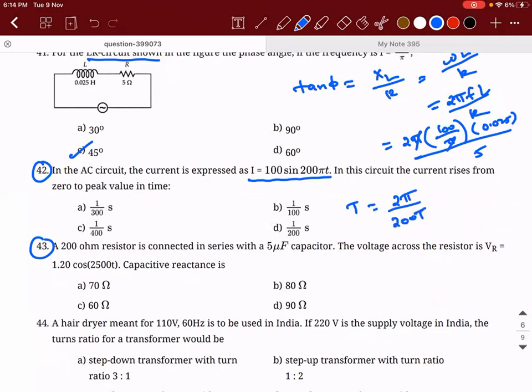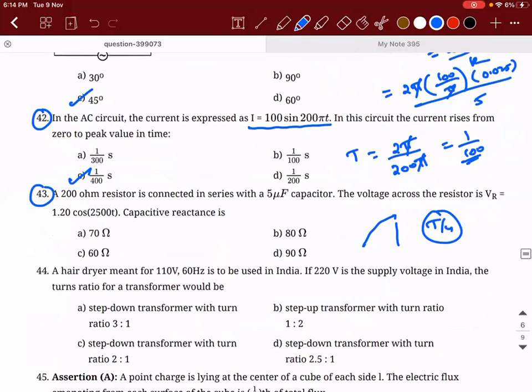Omega is 200 pi. Cancel it. 1 divided by 100. So 1 divided by 100 is the time period. So from 0 to peak, how much time does it take? It will take T by 4 seconds. So answer will be 1 by 400. 1 by 400 seconds.